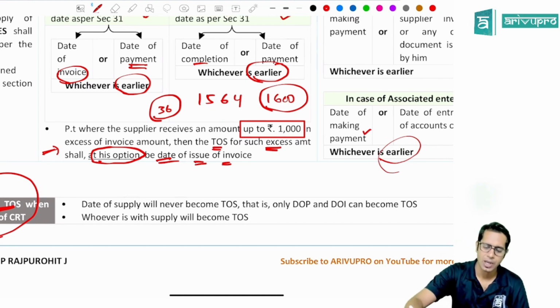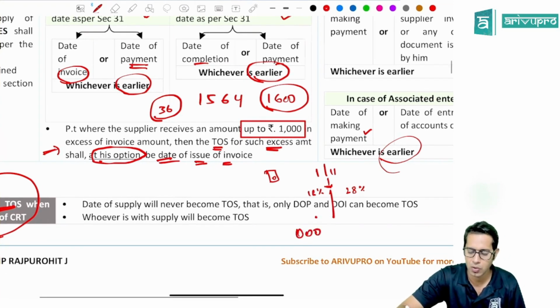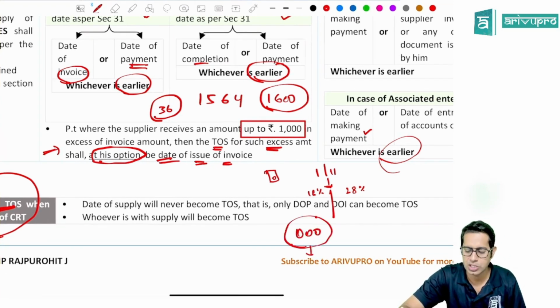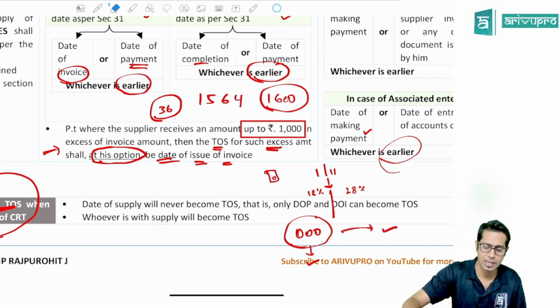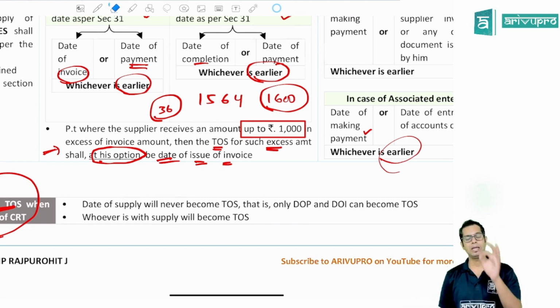For example, government says from 1st of November, the tax rate on mobile phones shall change from 18% to 28%. Now the question is, say I'm a dealer of mobile phones, I would have purchased mobile phones before the change in rate of tax and sell after the change in rate of tax. What is the provision applicable? What rate should I apply, 18% or 28%? If you want to know that, please refer to the provisions of section 14.